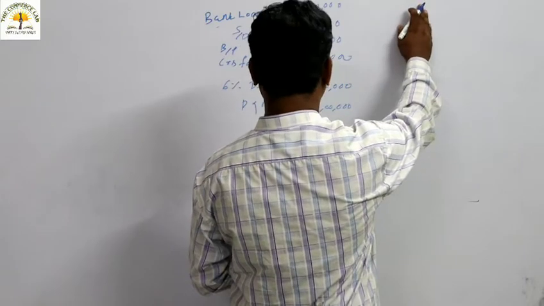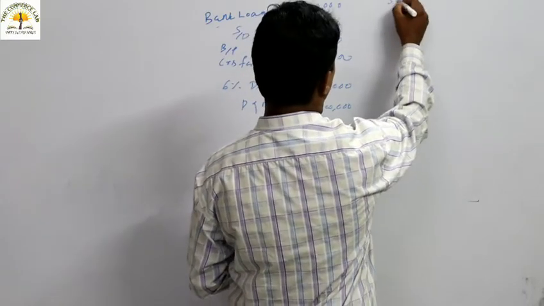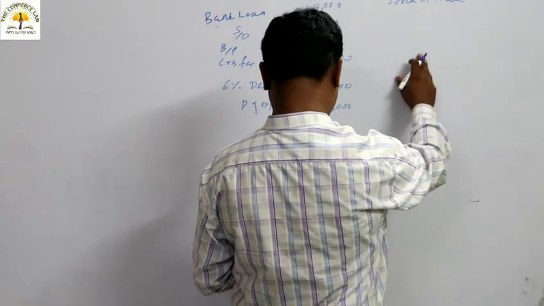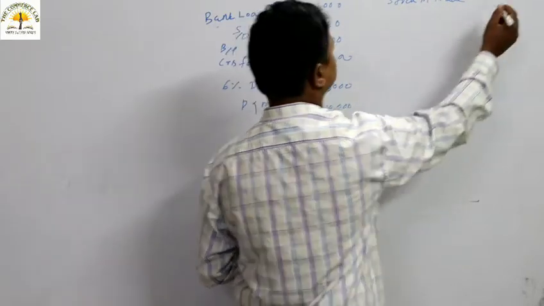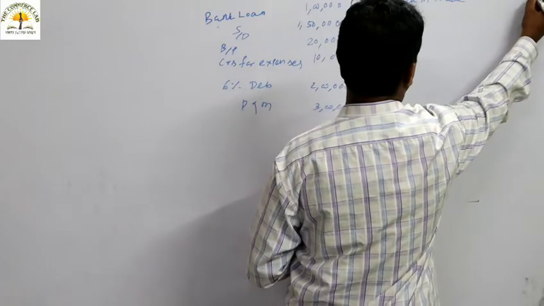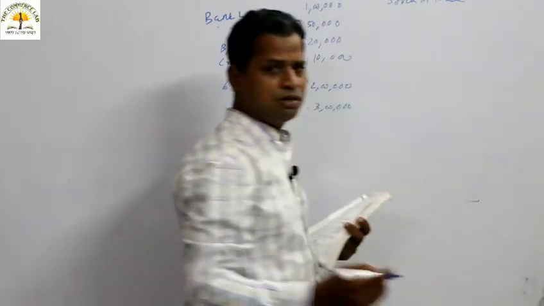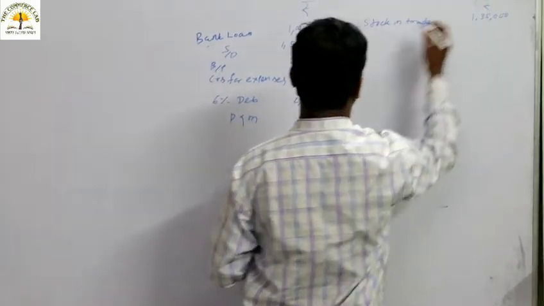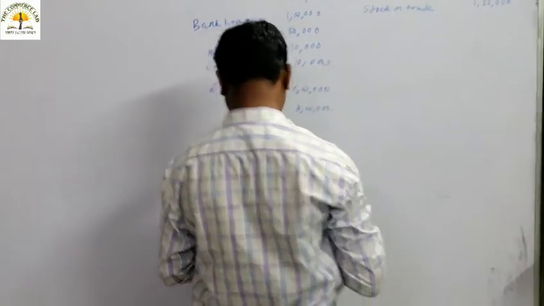Then from the asset side, let's take stock in trade. Always the question is very big in case of this ratio analysis, but the answers are very short.